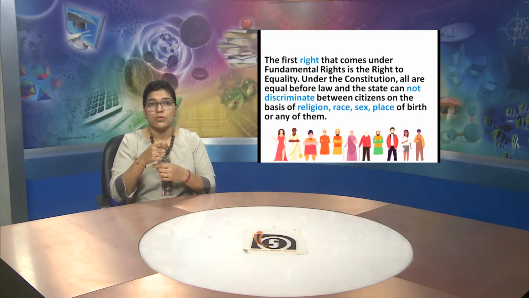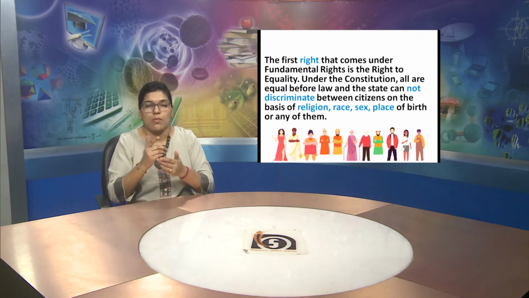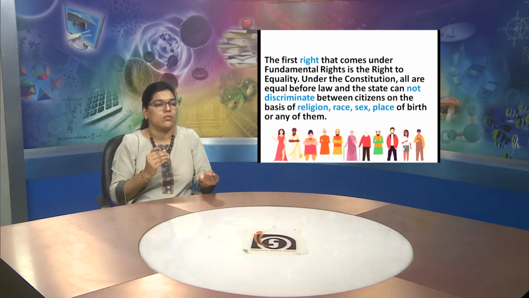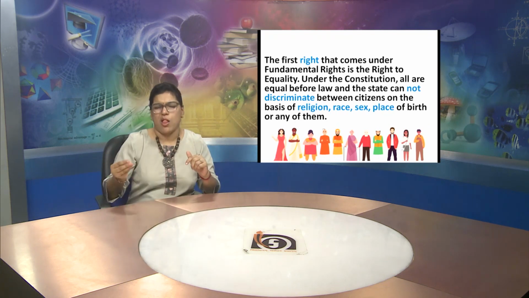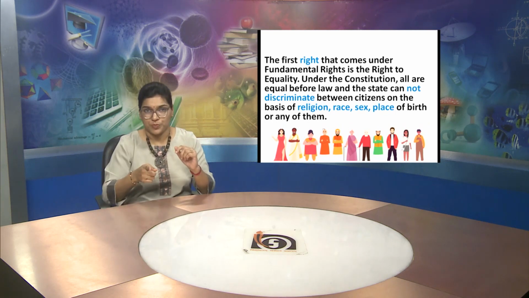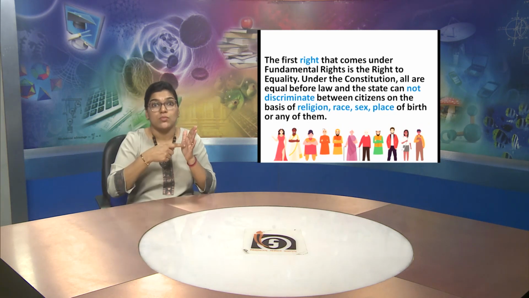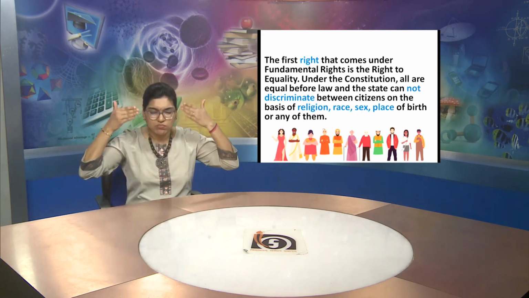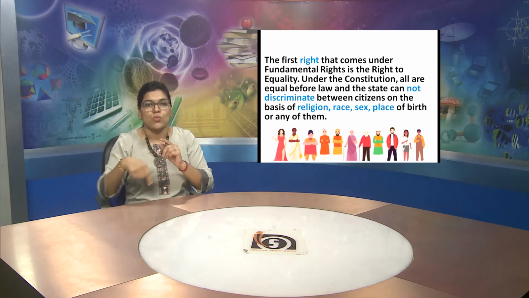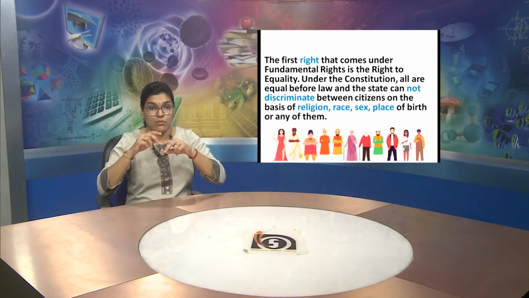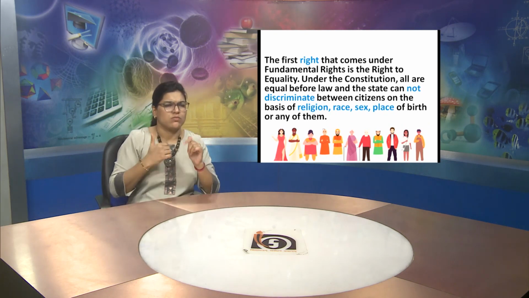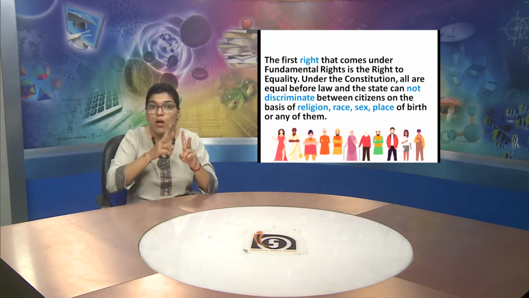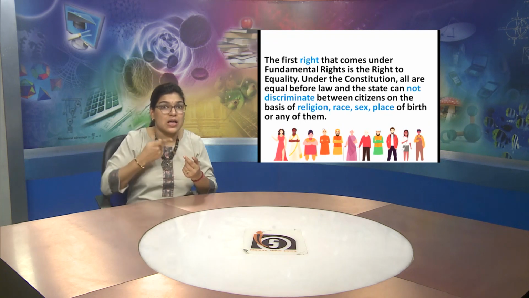Now, this is the first right that comes under fundamental rights, and this is the right to equality. Under the Constitution, we all are equal before law, and as we all know, the statue of justice has a blindfold because of the same reason.